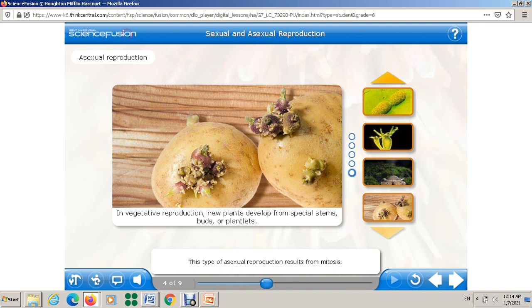Okay, can you see this now? You can see this on potatoes sometimes. Then these are the four ways of asexual reproduction. If you still have a question about these ways, and you have to know examples of each one of them, you can send me your question. Thank you for listening.